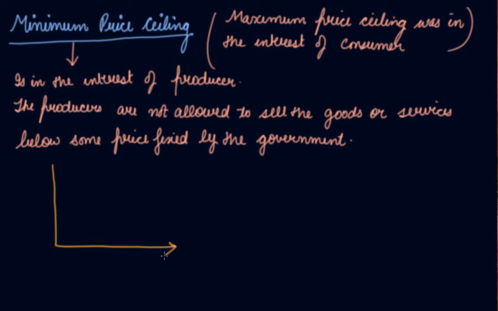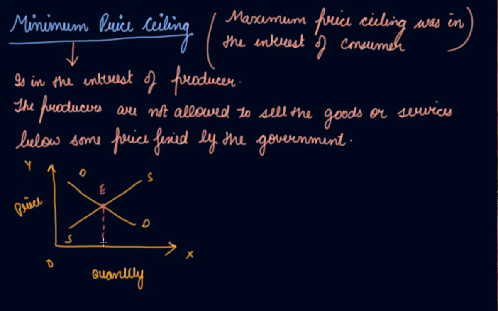So this is the graph. This is the quantity we take. This is the price, demand, supply, and this is your equilibrium where your demand and supply intersect each other. This is the price.